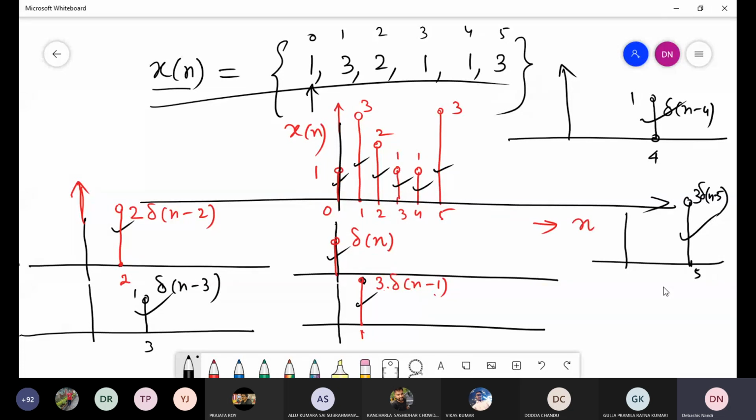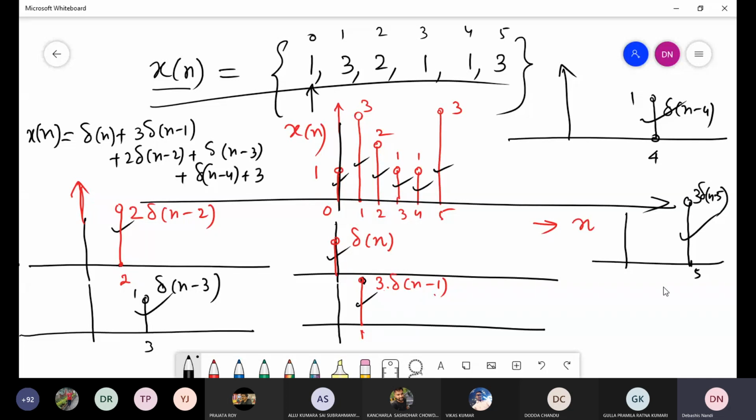If you add all these samples, you will get x n. So x n can be written like this: delta n plus 3 delta n minus 1 plus 2 delta n minus 2 plus delta n minus 3 plus delta n minus 4 plus 3 delta n minus 5. Okay.